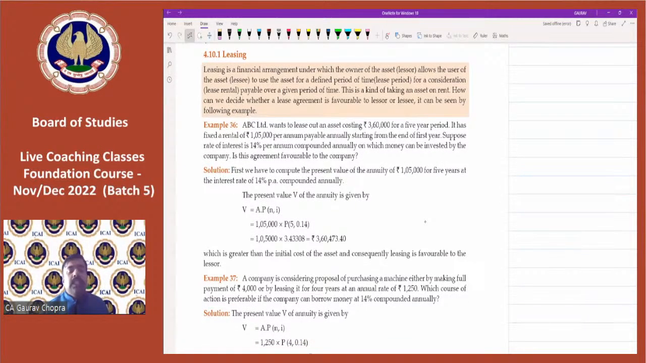First of all, let's see leasing. Leasing means a financial arrangement where there are two parties. One is the lessor who owns the asset, and the other one is the lessee who uses the asset, who is the user of the asset. So these are the two persons, lessor and lessee, and they will be using the asset. Lessor gives the asset to lessee for some consideration, that is, he will charge something.